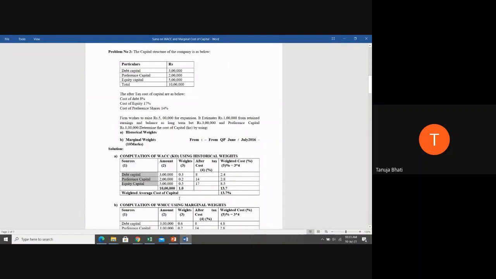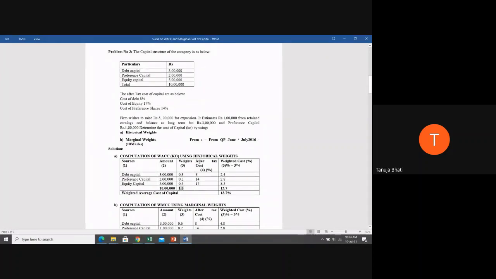Your second column is to write the amounts. Here they have not specified book value weights or market value weights, but they have given certain values directly. So consider those amounts as 3 lakh, 2 lakh and 5 lakh. Make one more row for the total. The third column is always weights. How do you assign weights? As you have clearly understood, weights are assigned by dividing the individual capital by the total capital. So 3 lakh divided by 10 lakh, you get 0.3. 2 lakh divided by 10 lakh, you get 0.2. 5 lakh divided by 10 lakh, you get 0.5. So the total is 1. Always your weights should add up to 1.